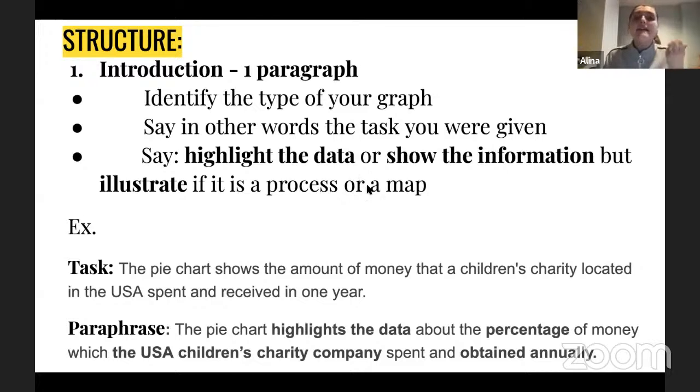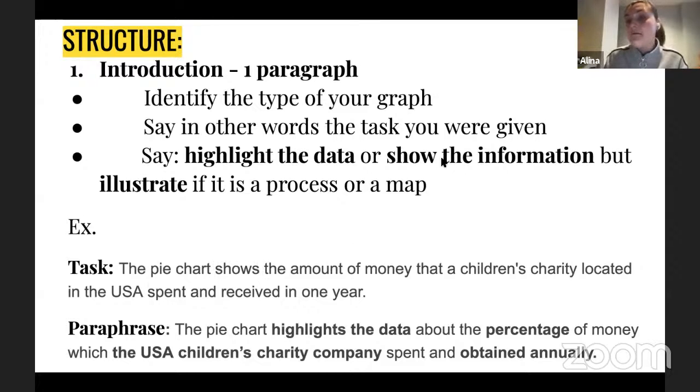Let's get into an example because I think it would make more sense to you. So let's say that your task was: the pie chart shows the amount of money that a children's charity located in the USA spent and received in 1 year. We're quite lucky here. We understand that this is a pie chart given to us, so it's identified, but then you see that they use the word show.